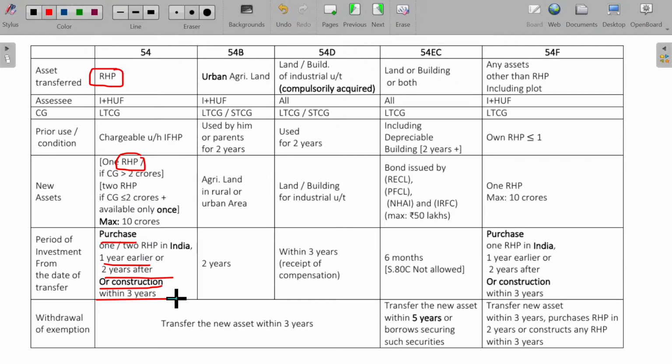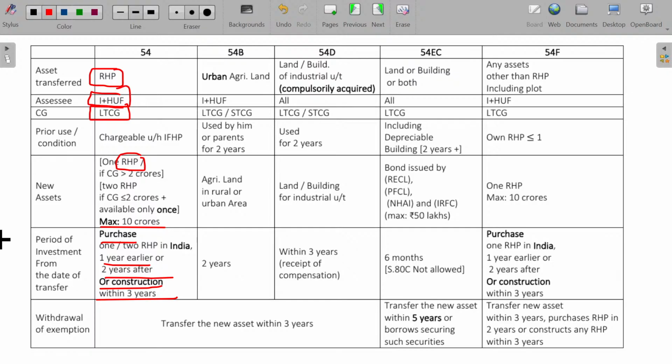Is there a maximum deduction available, sir? Yes, only 10 crores. After selling, how many house properties can I purchase? Check whether your capital gain is less than or equal to 2 crores, or more than that. If it is less than or equal to 2 crores, then you can purchase 2 house properties. If it is more than 2 crores, then you can purchase only 1 house property. Only these things you have to understand.